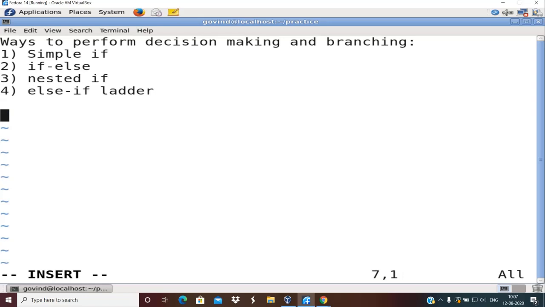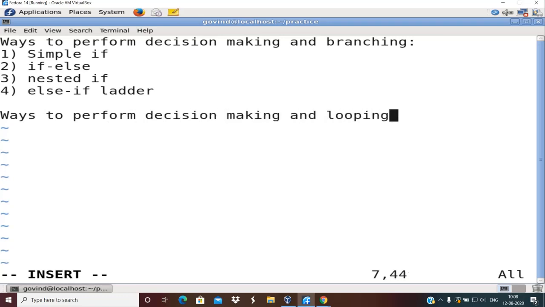And when we talk about decision making and looping, there are three types of loops available. You might be wondering why this decision making keyword appears twice over here. That is because in the first scenario you simply do the decision making and then branch, like in the previous session we considered the example of finding whether a number is even or odd.